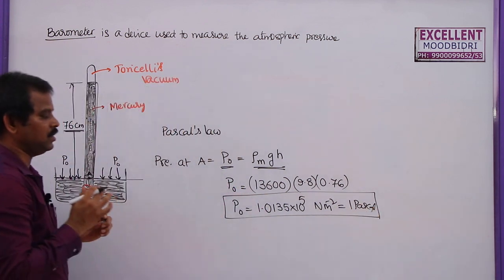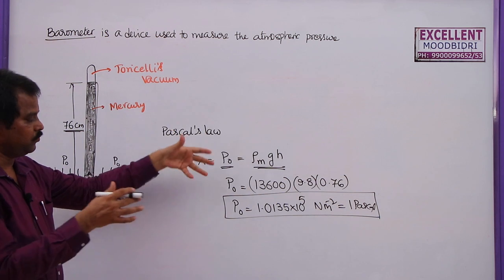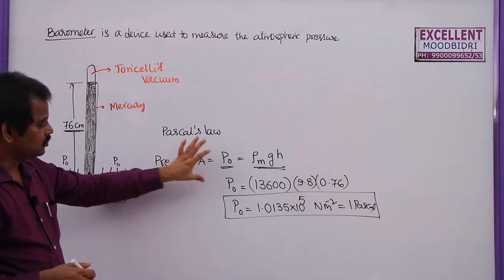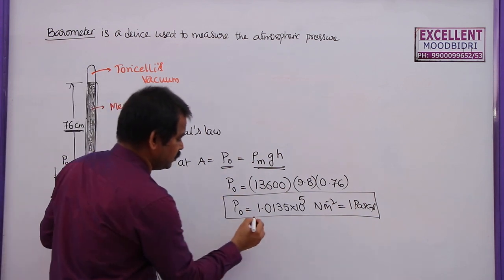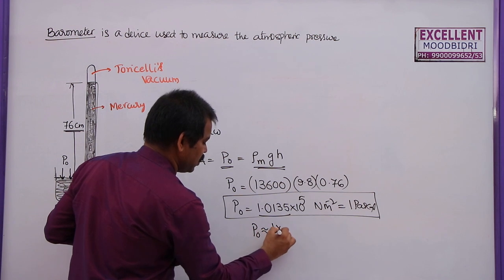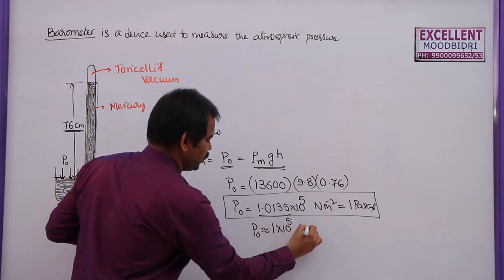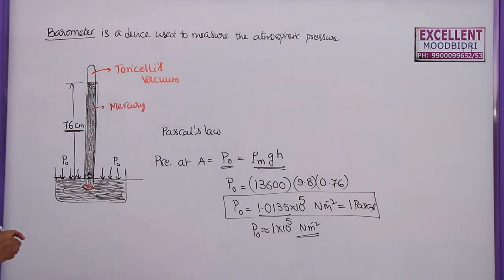So whenever we are solving a problem on pressures, whether it is Pascal's law or in this fluid lesson, whenever the atmospheric pressure is not given, you always take this as 1 into 10 power 5. Instead of this entire value, it is nearly equal to 10 power 5 Newton per meter square. So this is the atmospheric pressure.